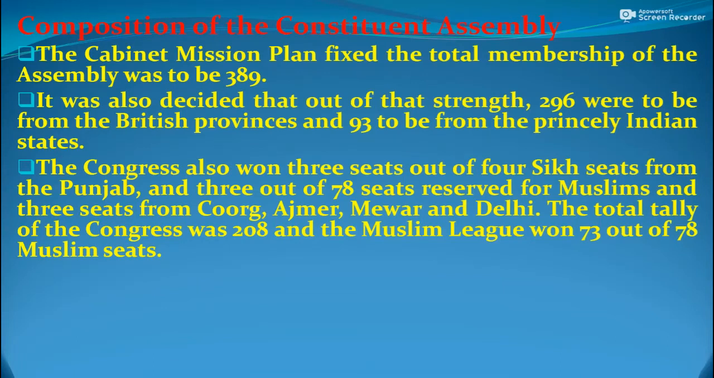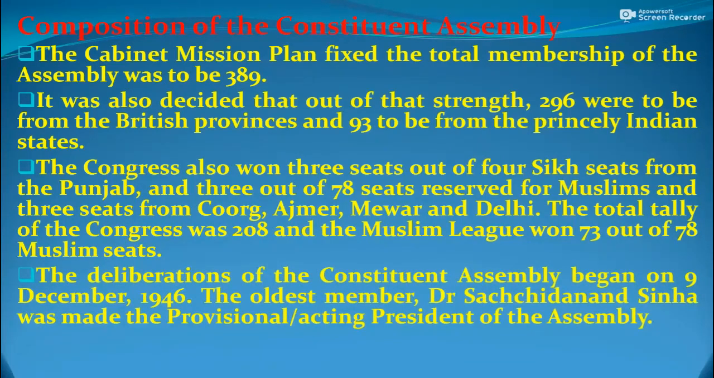The Congress also won 3 seats out of 6 seats from Punjab. There were 78 seats reserved for Muslims, and 3 seats from Coorg, Ajmer-Merwara and Delhi were won by the Congress party. The total tally of the Congress was 208, and the Muslim League won 73 out of 78 Muslim seats.